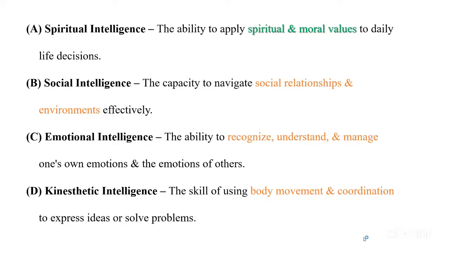Let's understand each option. The first one is spiritual intelligence. Here we are talking about spirituality and moral values in our daily life decisions. When we talk about social intelligence, it is our social relationships, environments, and how effectively we are forming them.